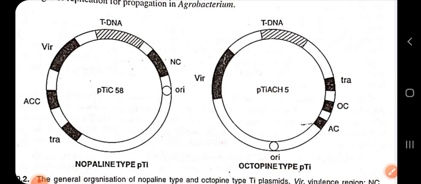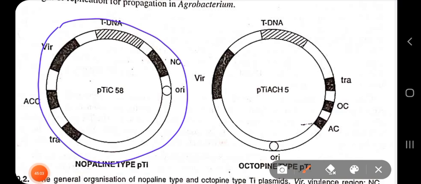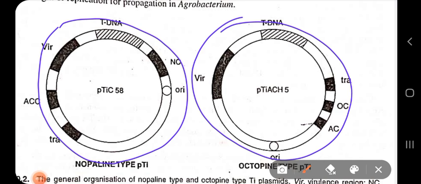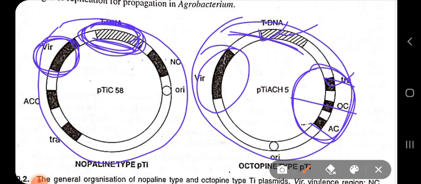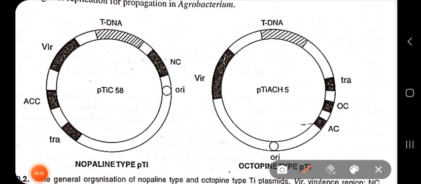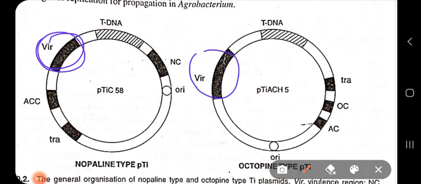So you can see all the regions, the Nopaline type Ti plasmid, the Octopine type Ti plasmid. I have said the Octopine type Ti plasmid has two tDNA regions, TL and TR. This has not been shown here, while the Nopaline type Ti plasmid has only one tDNA region of 20 kb in length. All the other things that you can see here, the TRA region which is needed for conjugative transfer, the OC region, AC region, are also given. The VIR region is especially important for regulation of your tDNA transfer. This VIR region will encode the genes which allow the tDNA to transfer into the host plant.